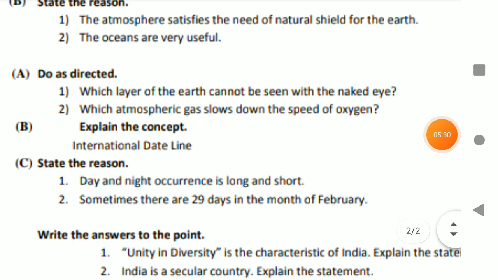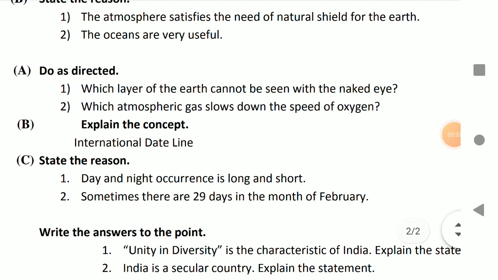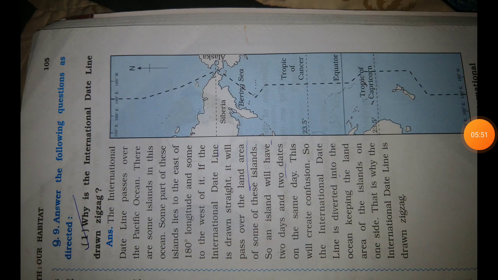Now explain the concept of the international dateline. I will be showing you the international dateline, what to write. This is the answer you can write. The international dateline passes over the Pacific Ocean, and there are some islands in this ocean. Some parts of these islands lie to the east of the dateline. This whole thing you can write down. Okay friends, I am just zooming. You can write down.